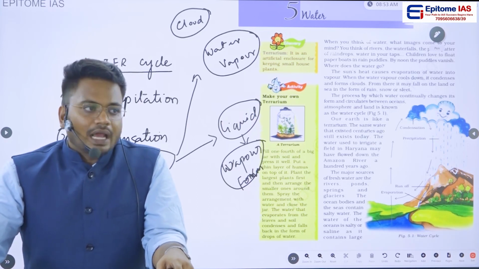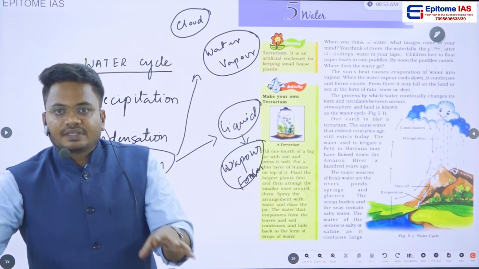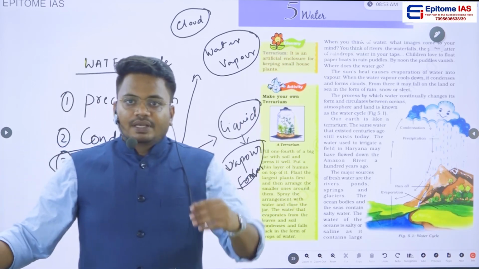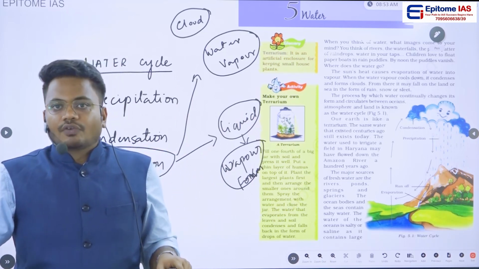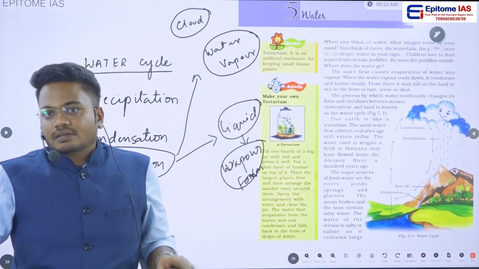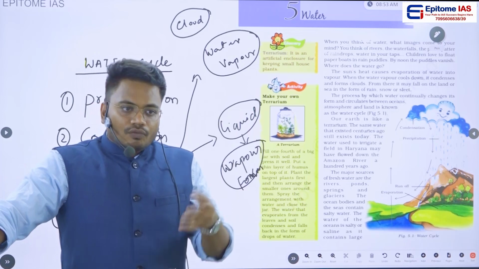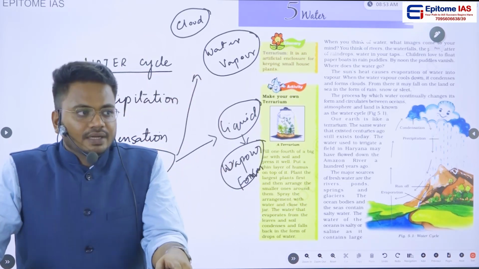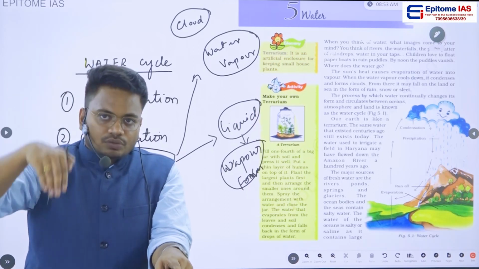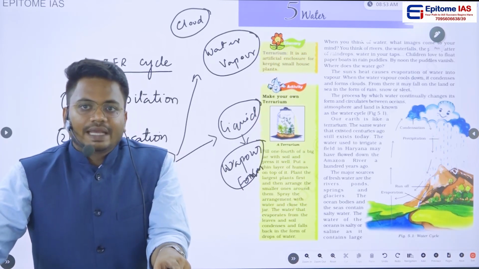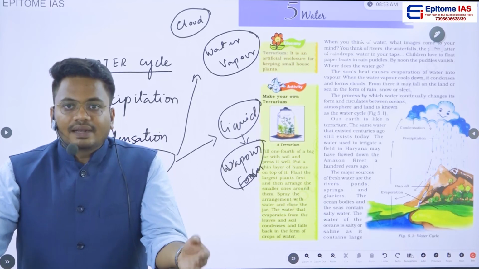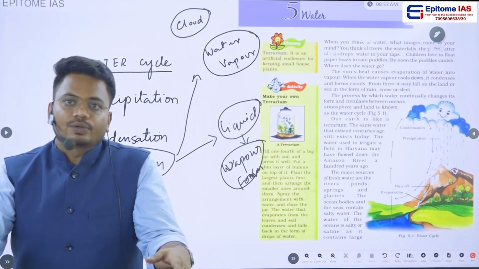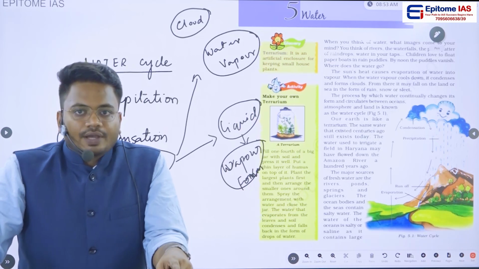Okay, then what happens? Suppose the precipitation is happening in the form of rain. All the water will be coming back to the surface of the earth in the form of rain. Now what happens? The water which has come back in the form of rain will start going deeper into the layers of the earth, or else we can say the water will be percolating into the soil.